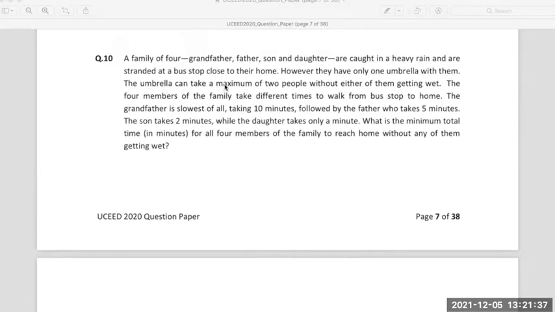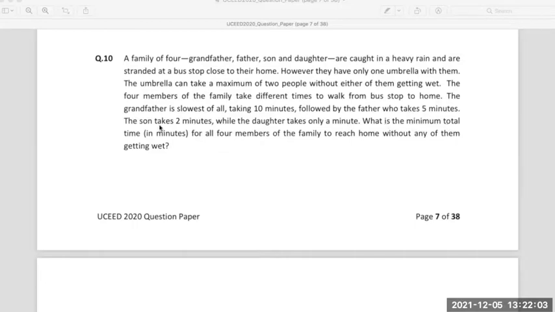The umbrella can take a maximum of 2 people without either of them getting wet. The 4 members of the family take different times to walk from the bus stop to home. The grandfather is the slowest of all, who takes 10 minutes. The father takes 5 minutes. The son takes 2 minutes, while the daughter takes only a minute.